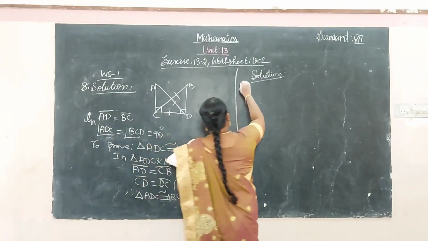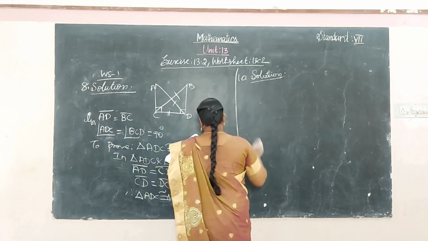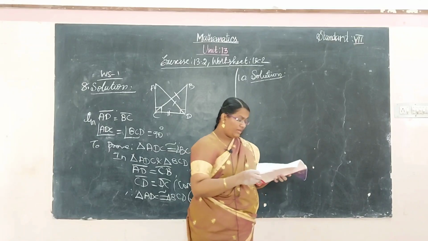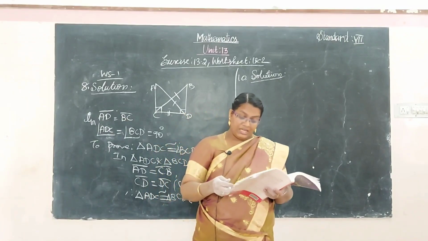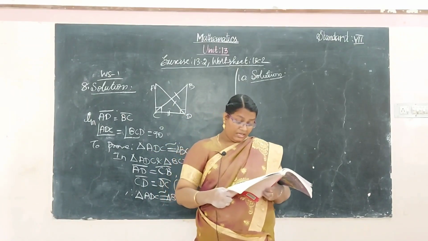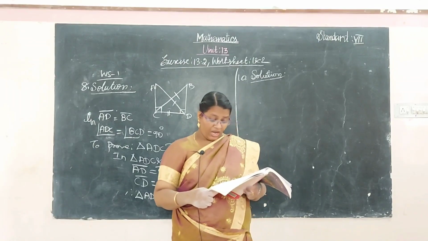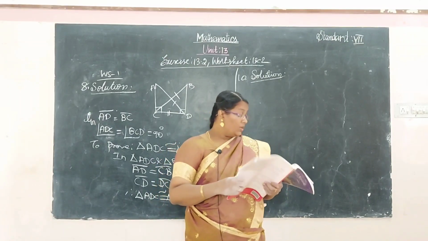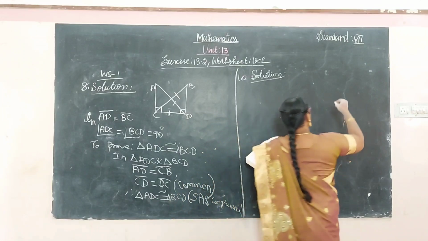And 9th one homework, 10th one. Okay, 9th one already you have to do the same model in the example. Okay, and 10th one, find the values of A and B in the following figure. Okay, one of the figure is given.